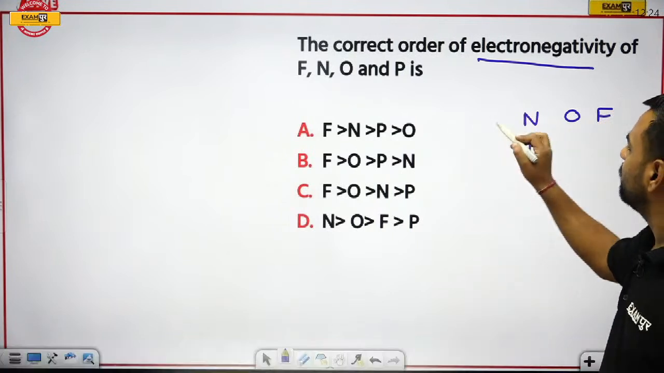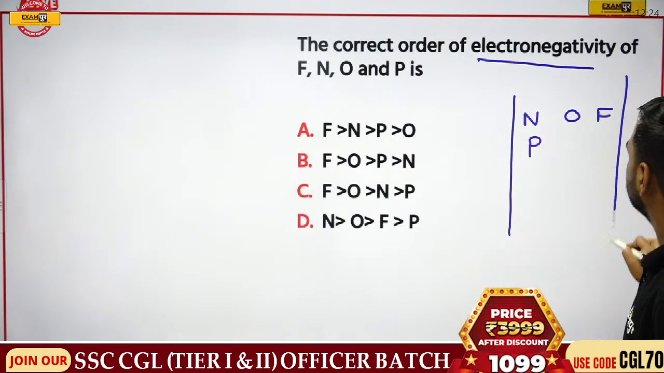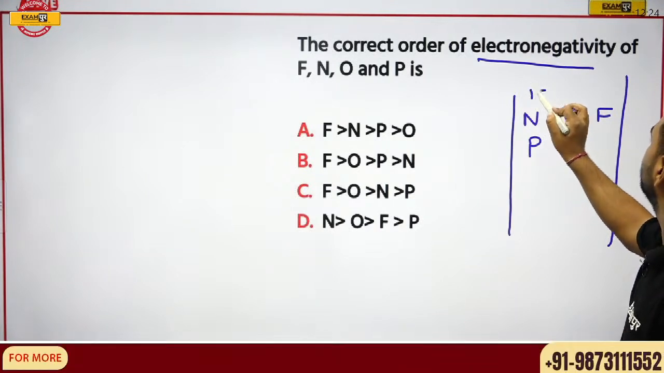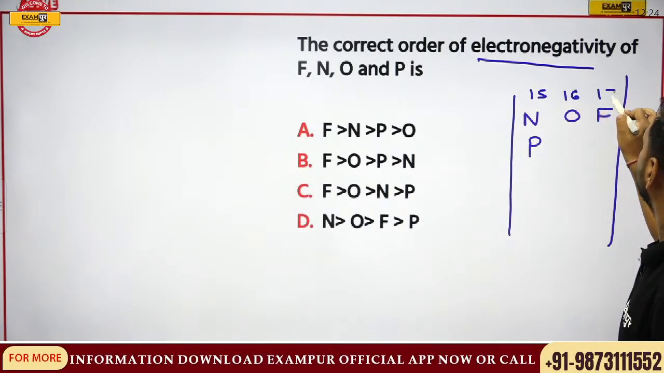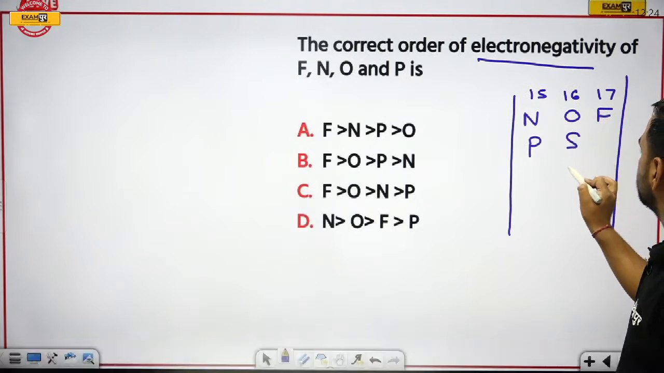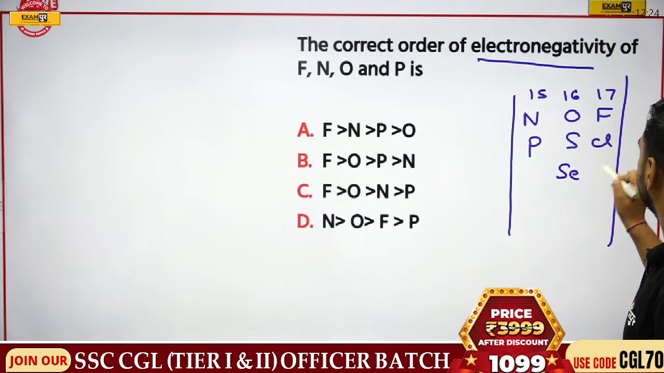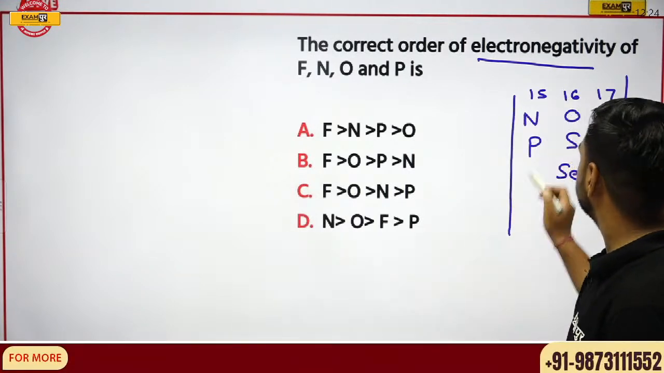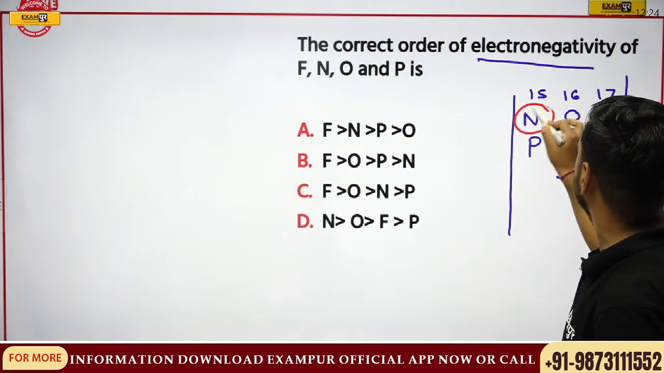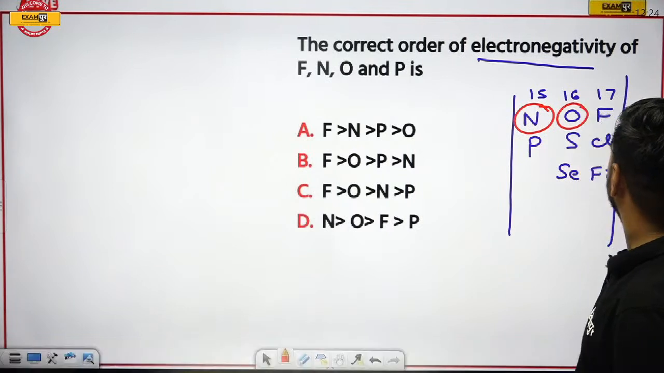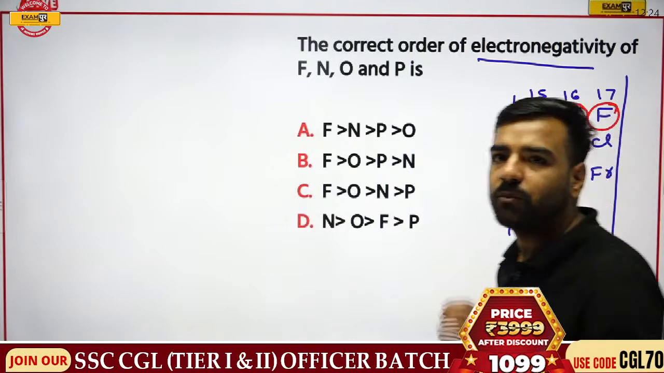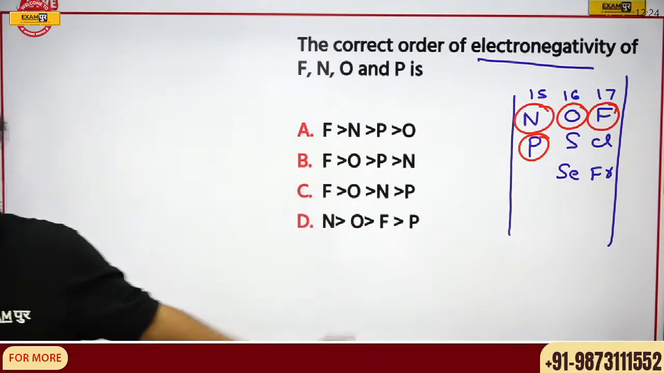If I draw the periodic table, this would be the sequence order. So this is going to be your 15, 16, 17. I'll just mark in red color, and from this it would be easier. So we are talking about nitrogen here, oxygen we have here, and then phosphorus here. So these are the four points. Try to relate it with this.